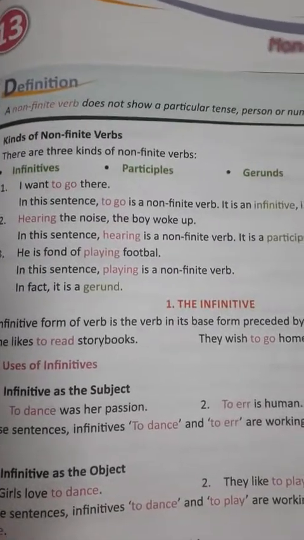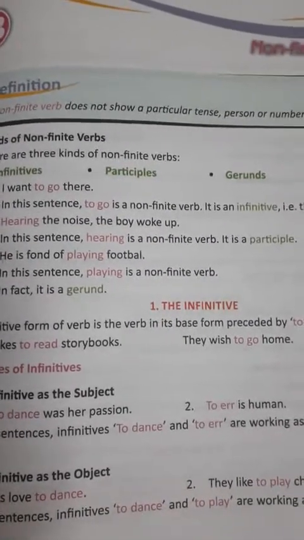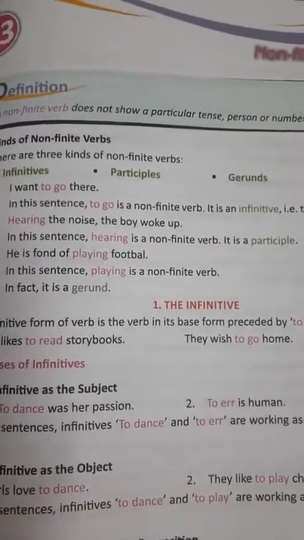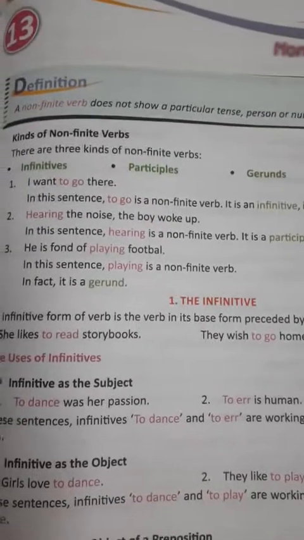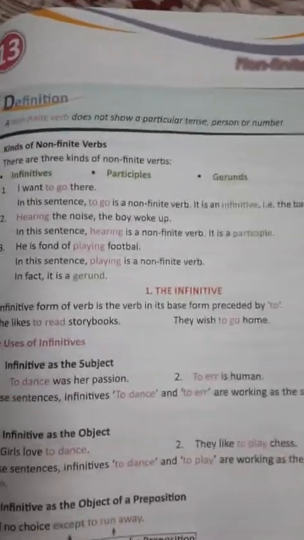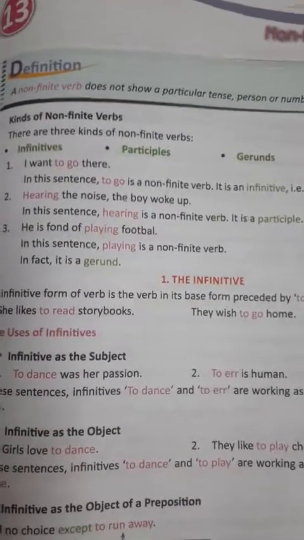When we say "I want to go there," "to go" is a non-finite verb. This is an infinitive. When verbs come with "to," this is called an infinitive. So it's the base form of the verb. With "to" plus verb, this is called an infinitive.